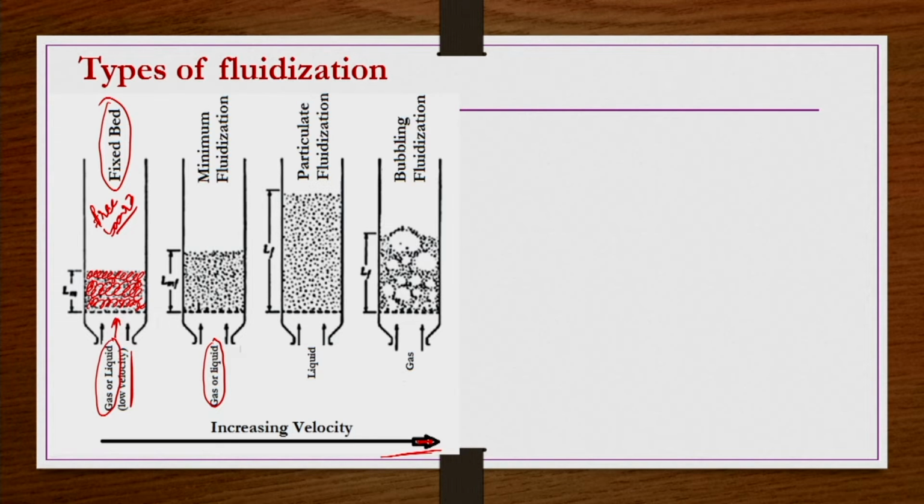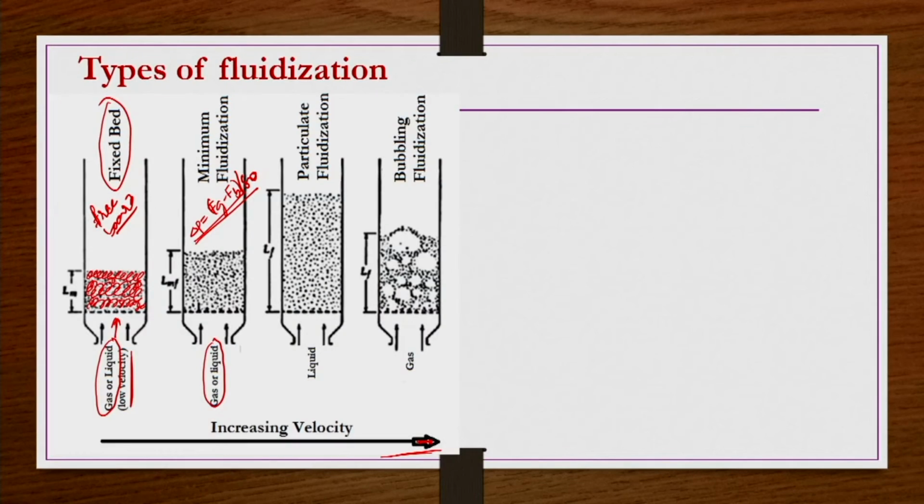This condition we call minimum fluidization, under which the total resistance offered by the particles is balanced by the buoyant weight of the bed. When the particles are expanding or moving slightly away from each other, there will be a velocity at which the overall resistance offered by the particles to the flow of the fluid is balanced by the buoyant weight of the bed.